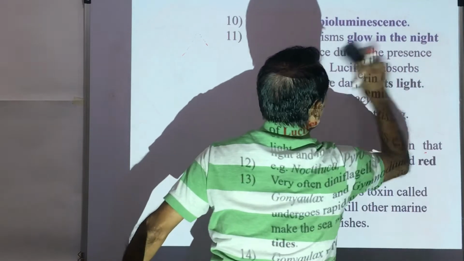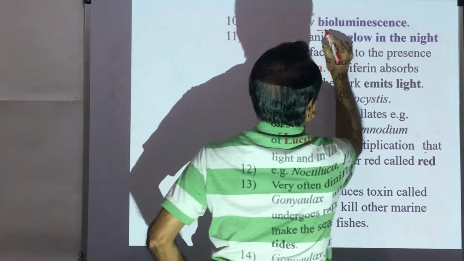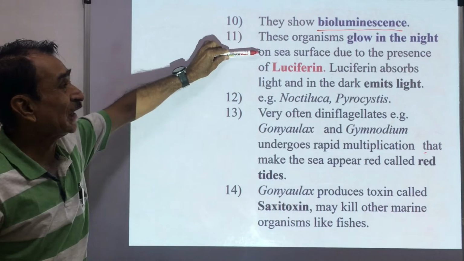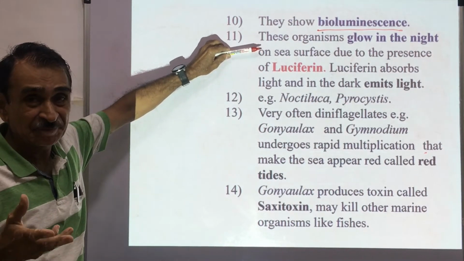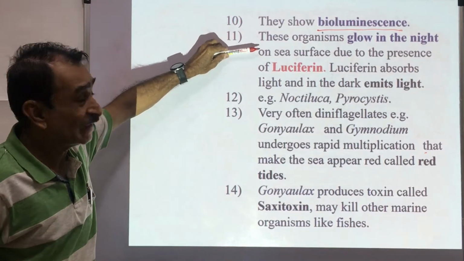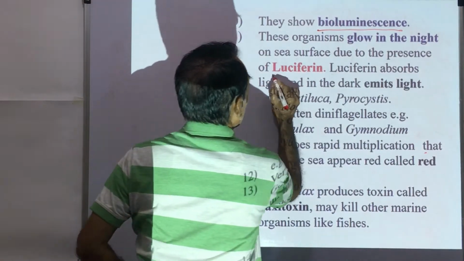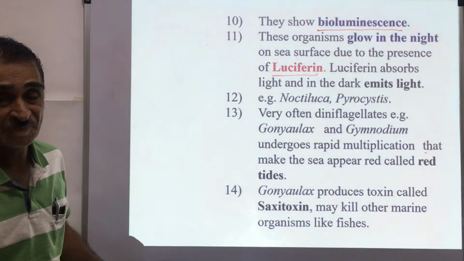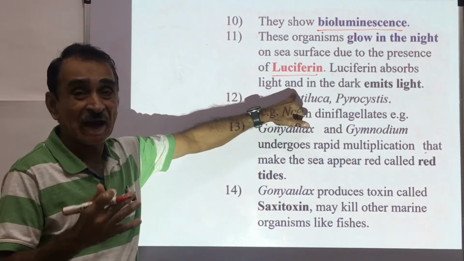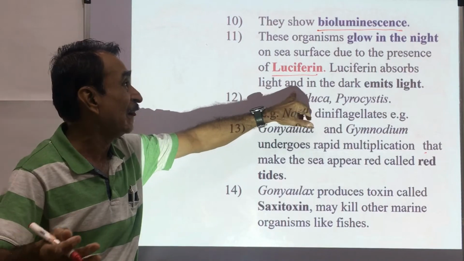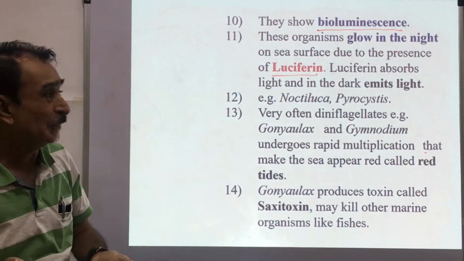They show bioluminescence. You shall see the meaning of this one. These organisms glow in the night. In the night time, they are producing the light, they are emitting the light on the sea surface, due to the presence of a chemical known as luciferin. This luciferin absorbs light, and in the dark it emits the light, and that's why it is called bioluminescence.